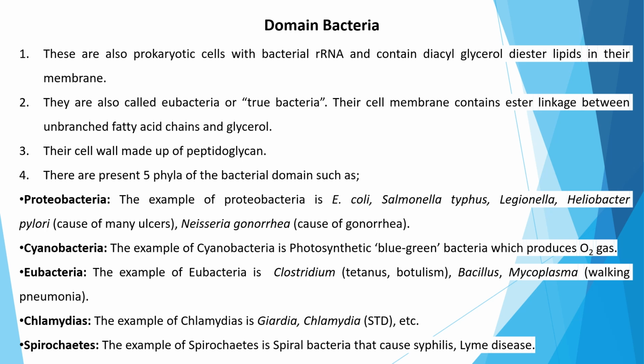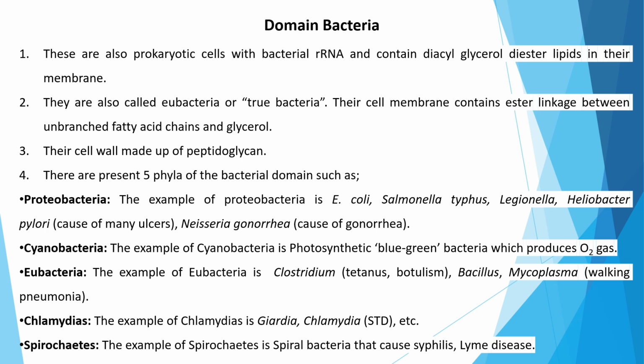And the next one is Cyanobacteria. The example of cyanobacteria is photosynthetic blue-green bacteria. They are able to produce oxygen gas. And the next one is Eubacteria. The example of Eubacteria is Clostridium, which mainly causes tetanus as well as botulism. Next are Bacillus and Mycoplasma.